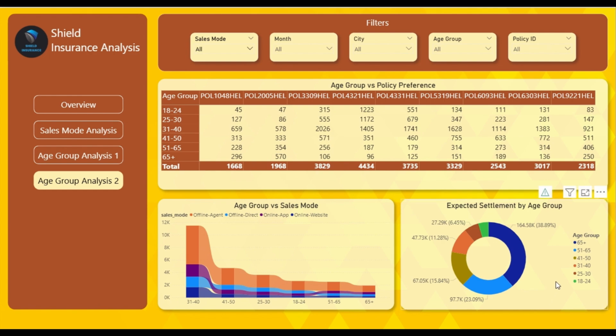Therefore, they generate the lowest expected settlement amount, and these are people who opt for low premium policies in comparison to the higher ages, especially the 65 plus segment.